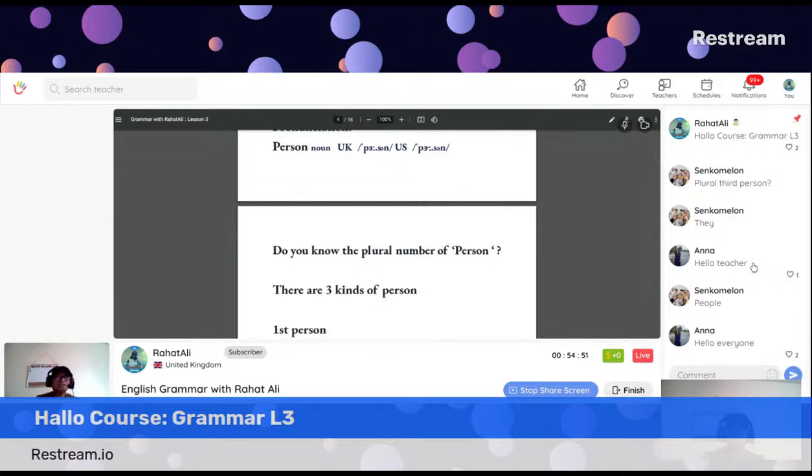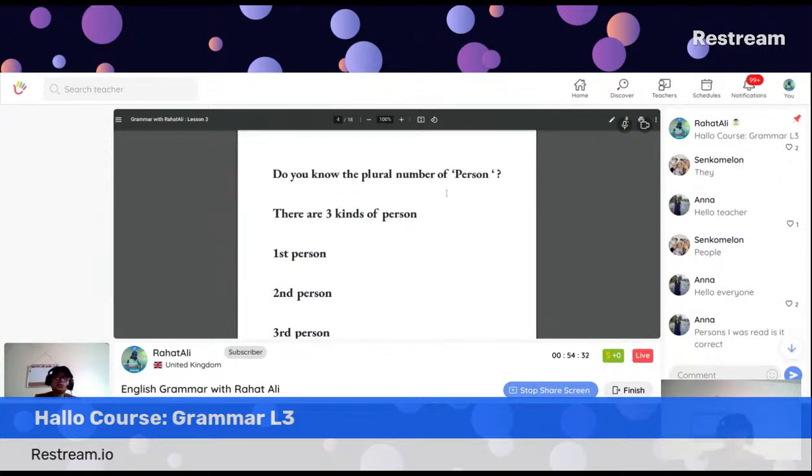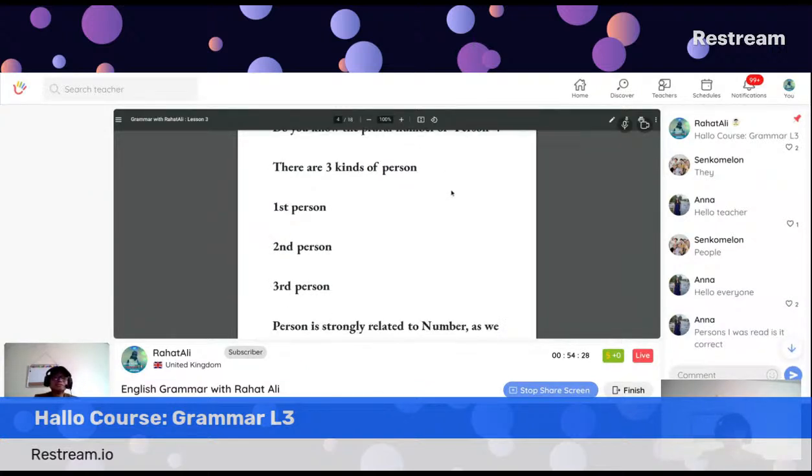Sometimes people say persons. That is also acceptable. In modern English, we say people. One person, two people, or two persons. You can say both are correct in broader aspect. So basically, there are three types of person in every action, and we classify as first person, second person, and third person.